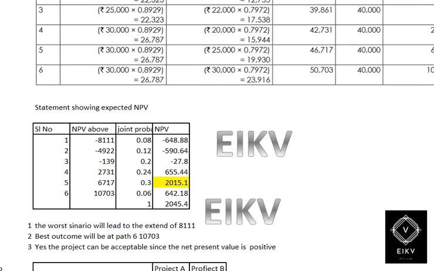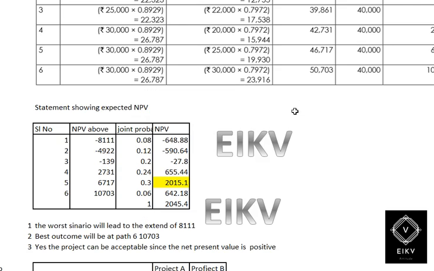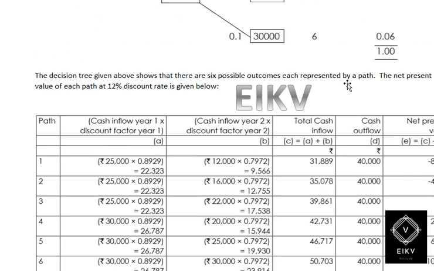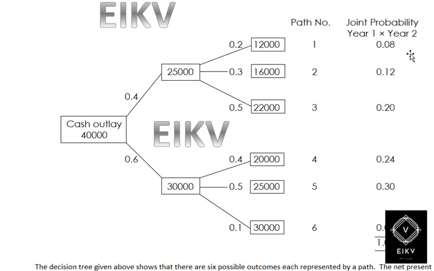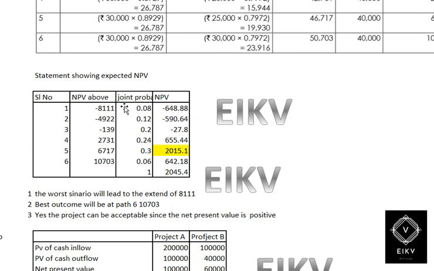After computing the net present values, we need to multiply them with the probability which we have computed, that is the joint probability, year 1 probability into year 2 probability. I have shown a table with serial numbers, which are the options 1 to 6, and the NPV which we have taken from the above table.